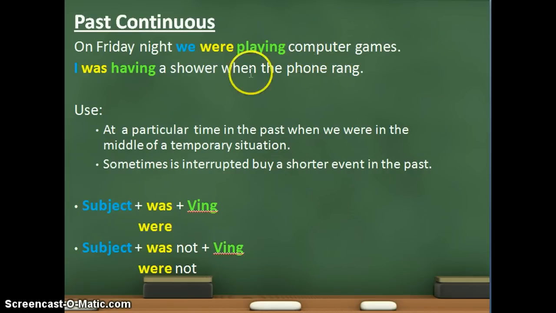that longer activity. So when we make sentences, we've got the subject, the verb to be in the past, so was or were, this depending, of course, on the subject. So I, he, she, it, was, and you, we, they would go with were, and then the verb in ing. In negative sentences, it's the same. We've got the subject, was not or were not, and then the verb in ing.